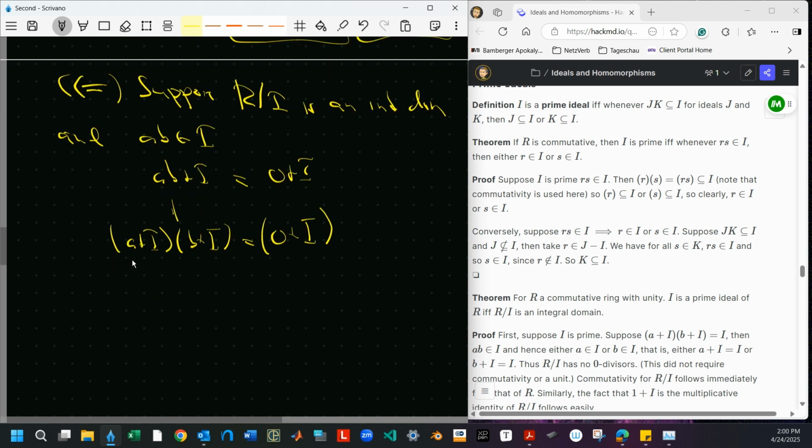All right, now we're in an integral domain, so either this is equal to 0 plus I, or this is equal to 0 plus I, right? But what does that mean? It means either A is in I or B is in I, right? Which is what we wanted to show. So this says that if I take A, B, and I, then I get A is in I or B is in I, so I is prime.